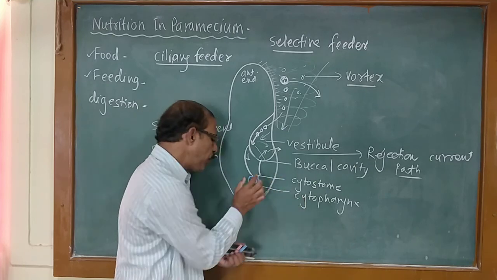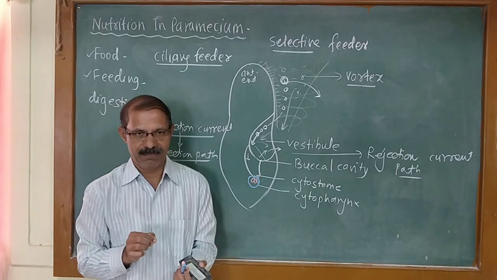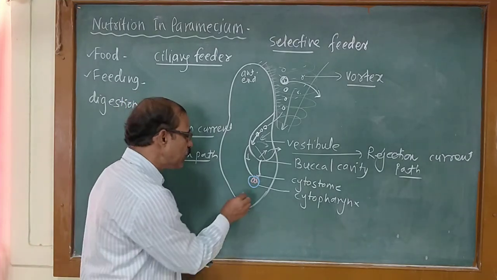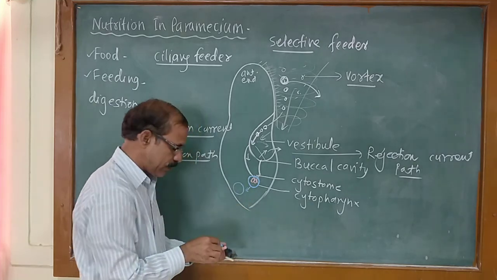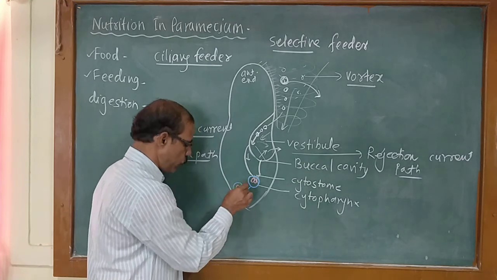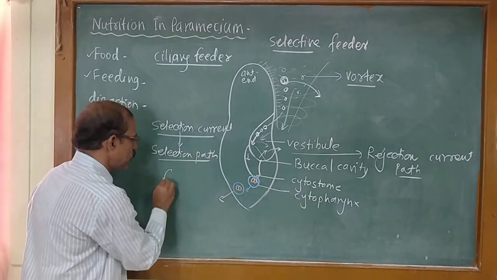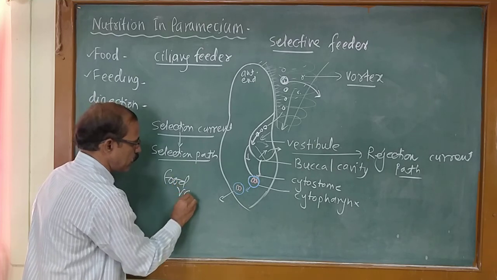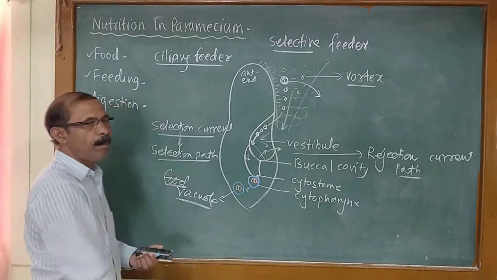Now this formed membranous vesicle is pinched off and released into the endoplasm. Now it is called a food vacuole. This is a food vacuole. So this is the process of feeding.